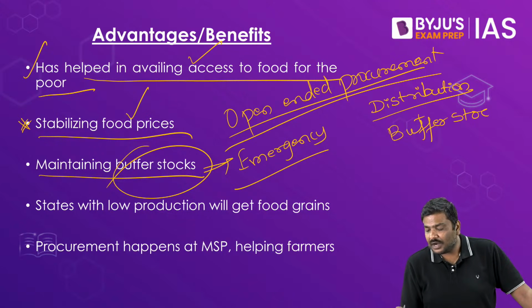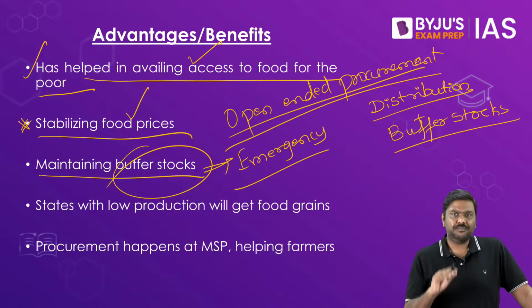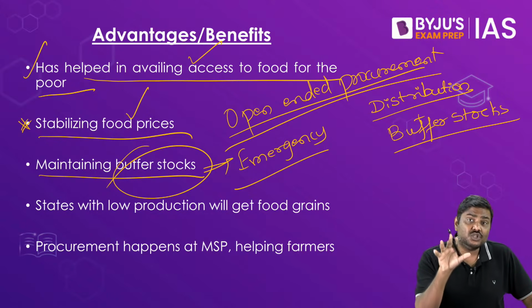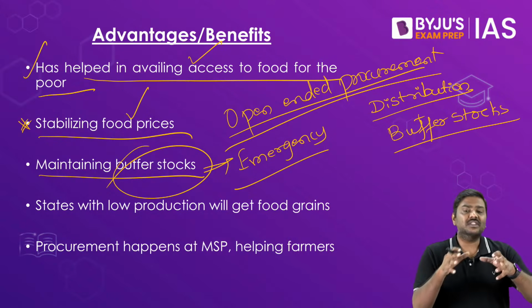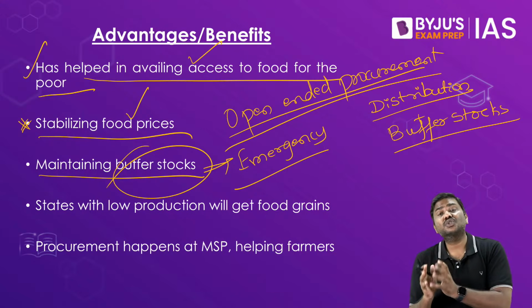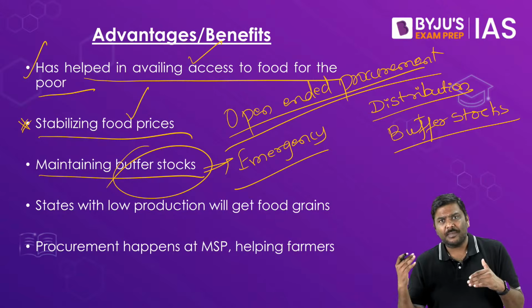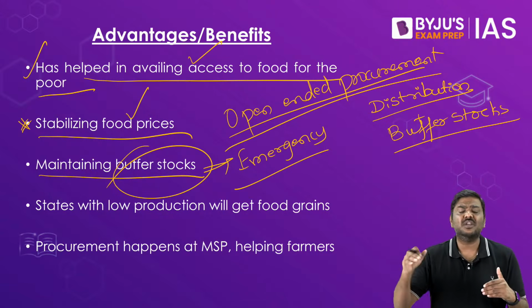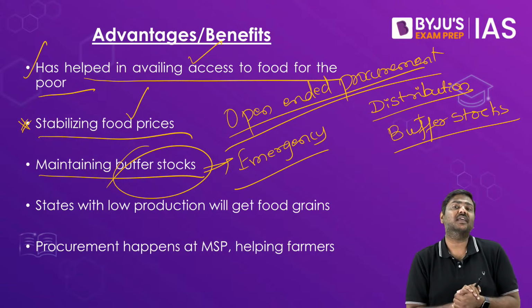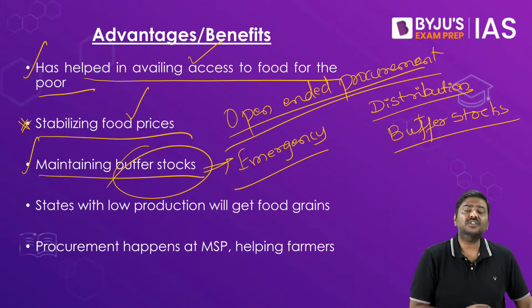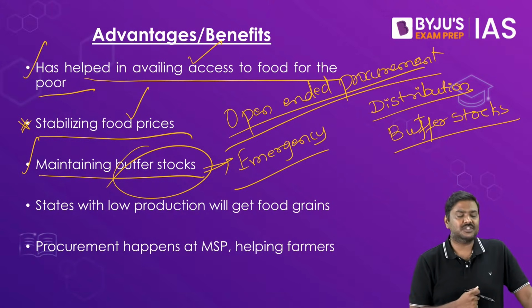Buffer stocks are not used for immediate distribution. Government will simply procure them and store them. And this buffer stock can be utilized by the government in case there is any disruption of supply in the market of agriculture commodities. So it has also helped the government in maintaining the buffer stock.